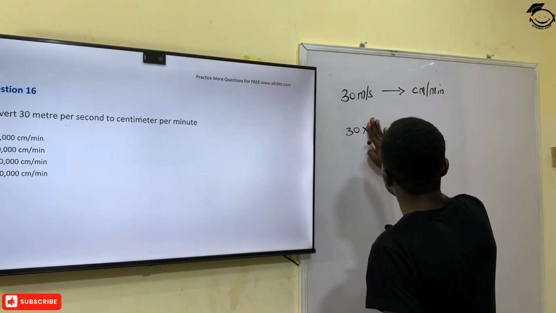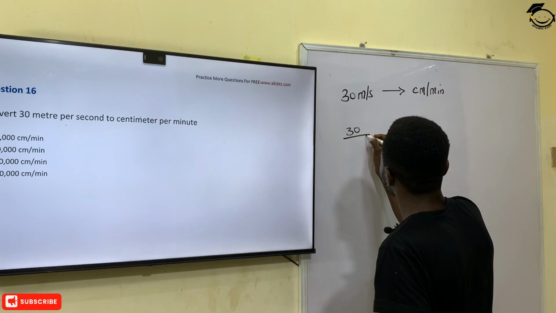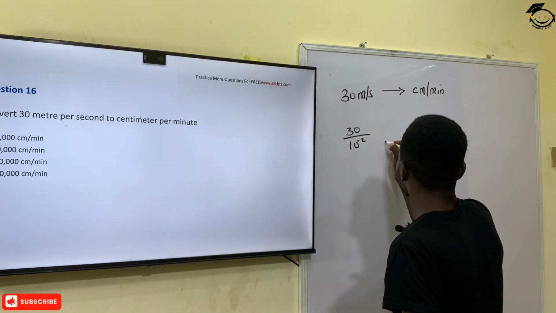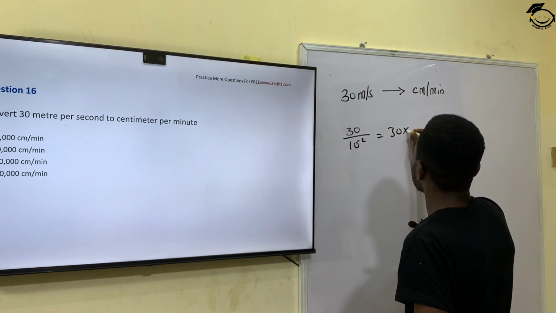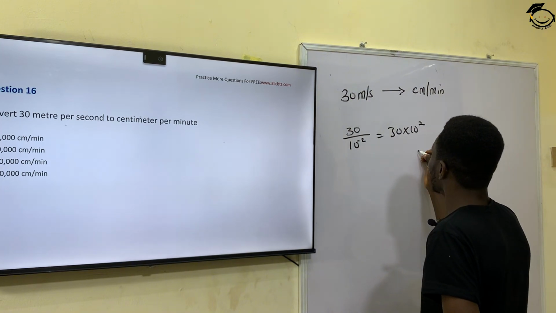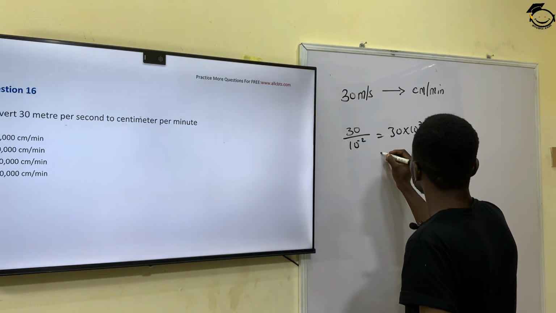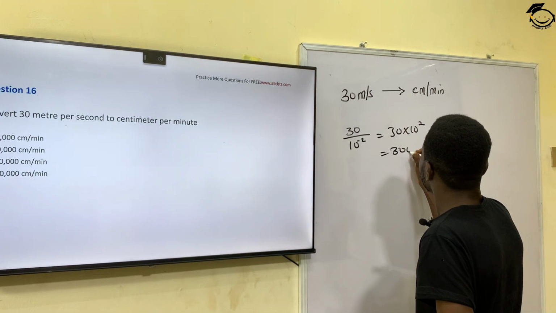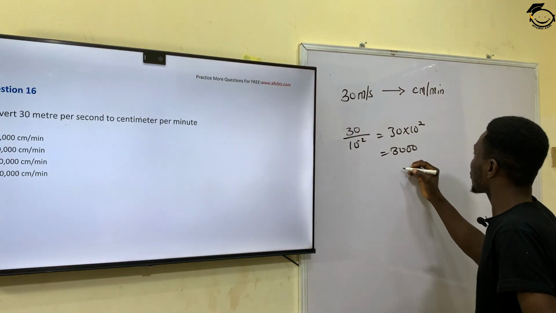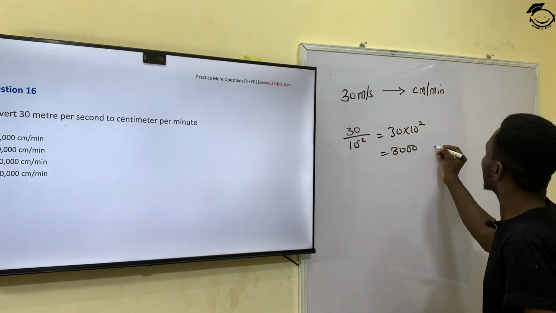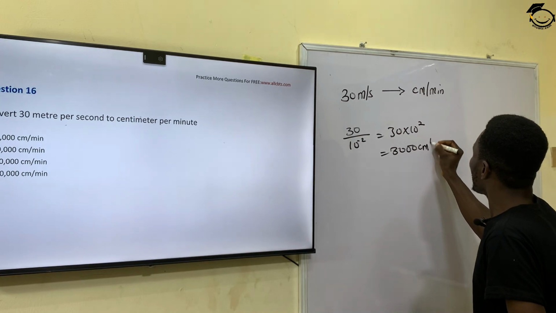If I divide by centi, which is 10 raised to power minus 2, it is the same as saying that I have 30 times 10 raised to power 2. And that will give me 3,000 centimeter per second.